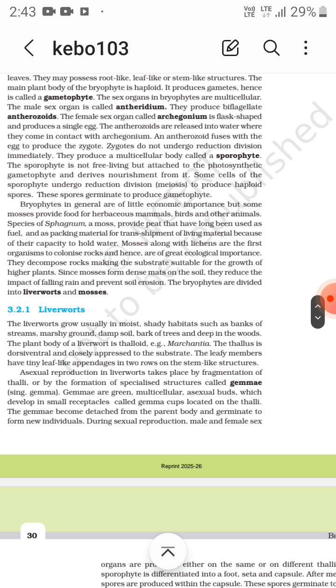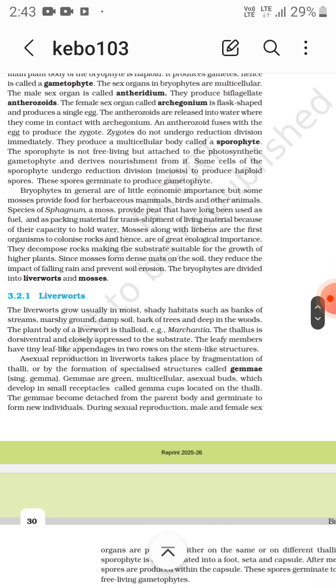Asexual reproduction in liverworts takes place by fragmentation of thalli or by the formation of specialized structures called gemmae. So fragmentation of thalli is one thing and gemmae is another. Gemmae are green multicellular asexual buds. These buds develop in small receptacles called gemma cups located on the thalli. The gemmae become detached from the parent body and germinate to form new individuals.